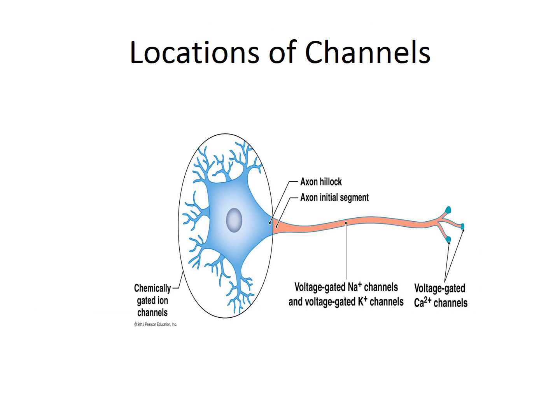And again, certain channels are located in the axon of the nerve, and other channels are located on the dendrites and cell body, like the chemically gated ion channels, versus the voltage-gated ion channels, which are located on the axon.